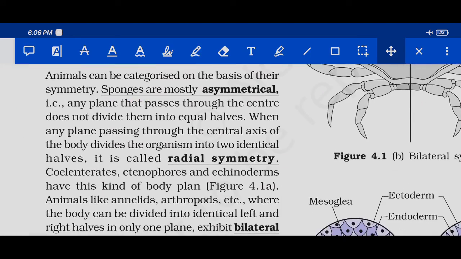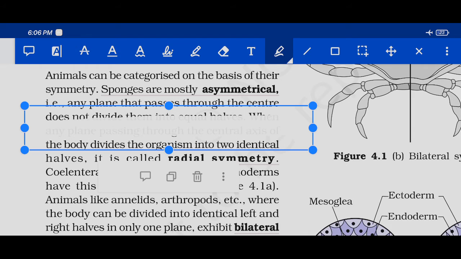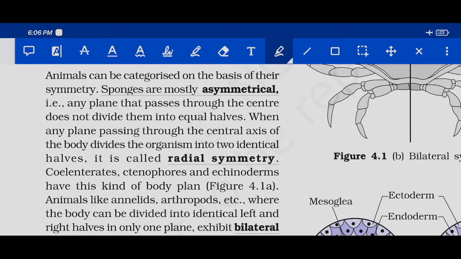See, they are saying any plane. Okay, this is very very important. Any plane passing through the center of the axis of the body divides the organism into two identical halves. They are saying any plane. That means any number of planes. It may be two or three or four or n number of planes passing through the central axis of the body that divide the organism into two halves. Then the organism shows radial symmetry.